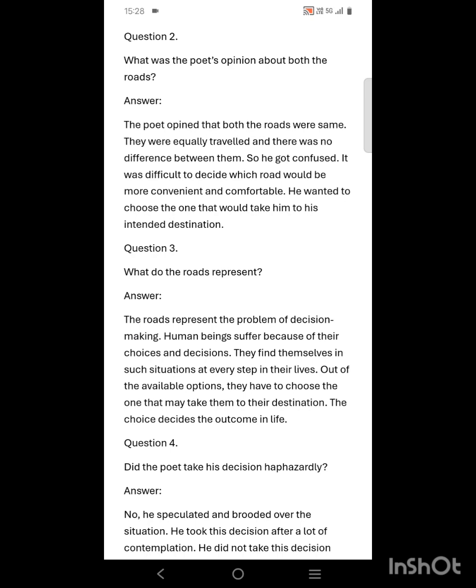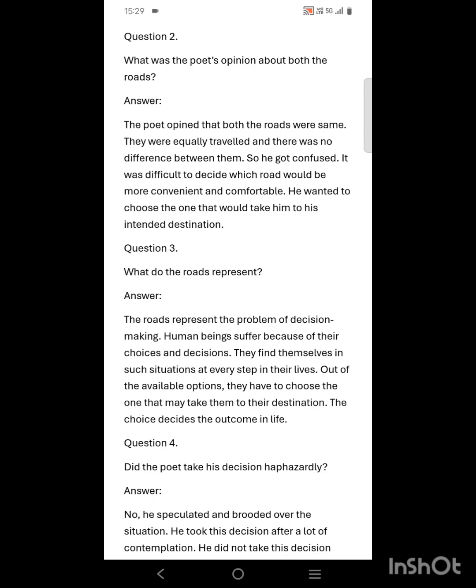He wanted to choose the one that would take him to his intended destination. So we don't know which path we are walking, but the poet here wishes, and also we as human beings wish, for choosing only that path which will take us to our intended destination.